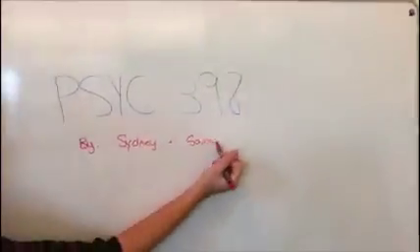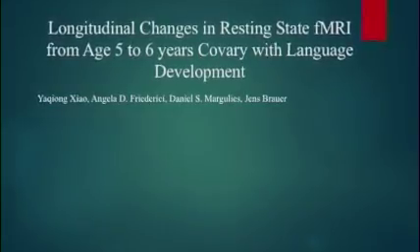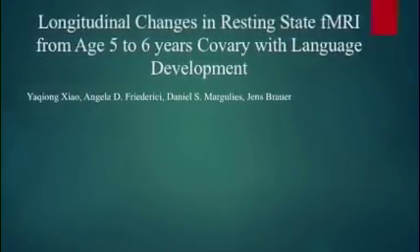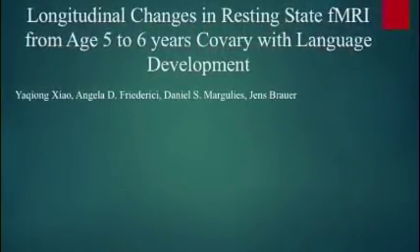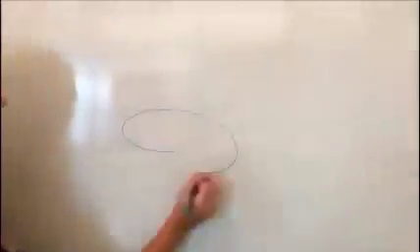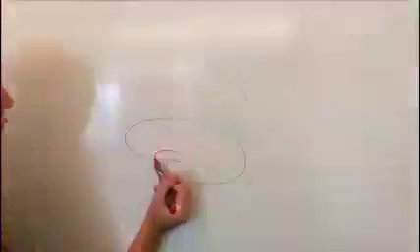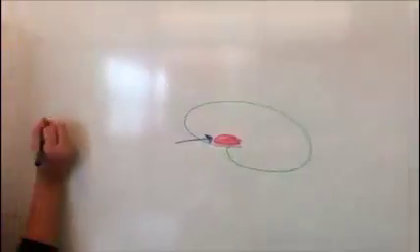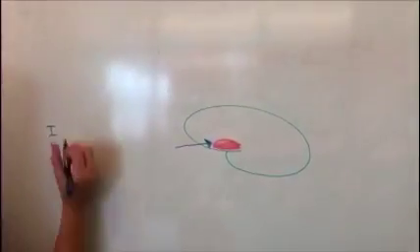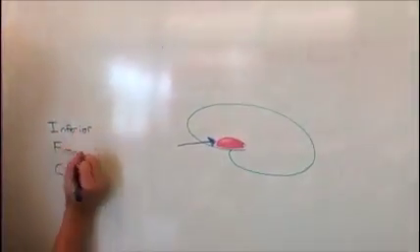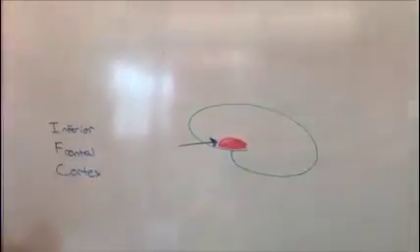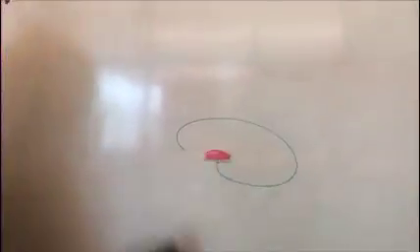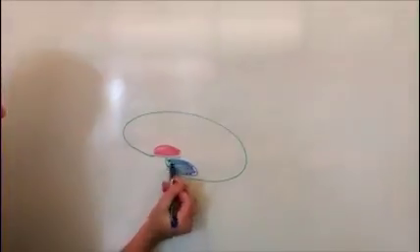The study we will be looking at is titled Longitudinal Changes in Resting State fMRI from age 5 to 6 years Co-Vary with Language Development. Researchers have been using fMRI in recent years to examine language development and its underlying brain mechanisms in both adults and children. Consistent activation has been reported in the left posterior superior temporal gyrus and sulcus and in the left inferior frontal cortex. These are found to be crucial for language development.